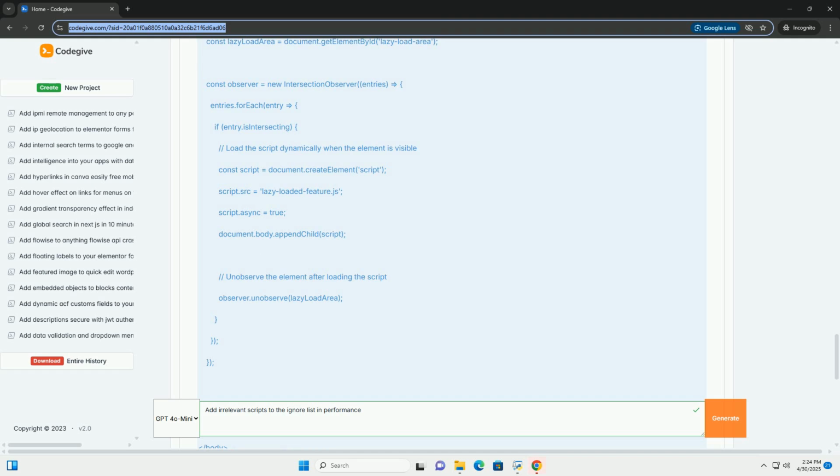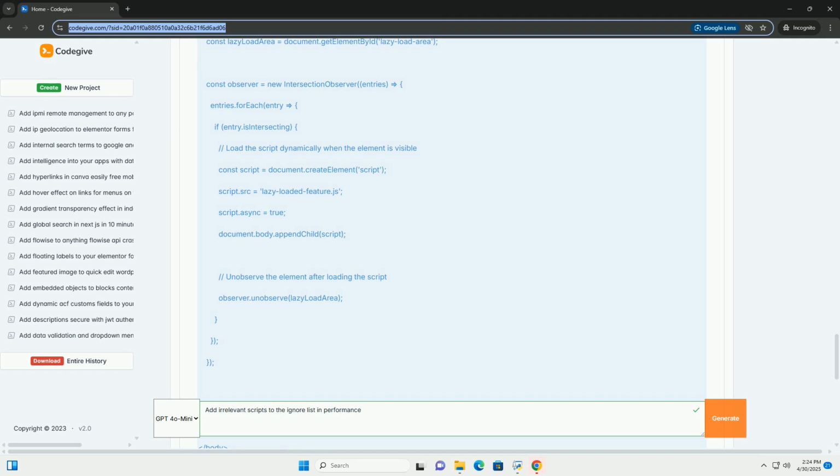Example 2, using async attribute. Here, analytics.js and adscript.js are loaded with the async attribute. They will download without blocking the HTML parsing and execute as soon as they are downloaded, regardless of the order in which they appear in the HTML. Main.js will load immediately, as there's no attribute indicating to defer.